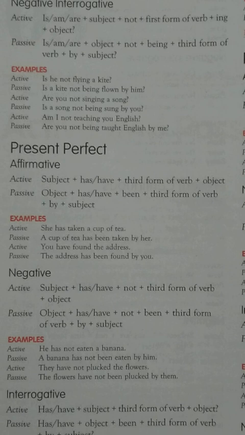Again remember, we have to use not. Here after is, am, are, the subject comes, the subject which was the object in the active sentence. A kite, then comes not, then comes being. Here between the helping verb is, am, are and being, the subject and the word not, these two come.